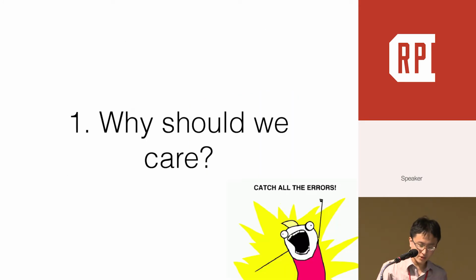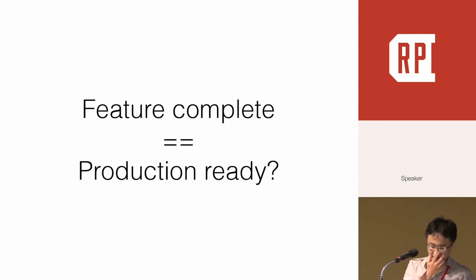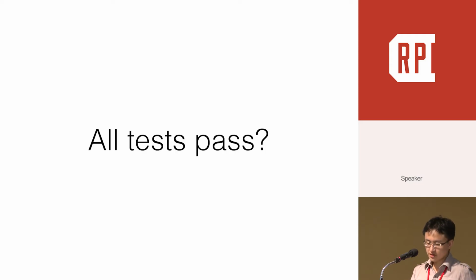Okay, let's get started. Why should we care about exception handling? Ask yourself, is feature complete equal to production ready? I think we all know it's not true. Production environment is volatile and shit happens. Like remote servers can go down, data can be incorrect, requests can time out, API calls may return errors, the system may be out of memory. Does all tests passing mean production ready? It's not true either. It just means software is correct based on spec. It doesn't mean software is robust for production.